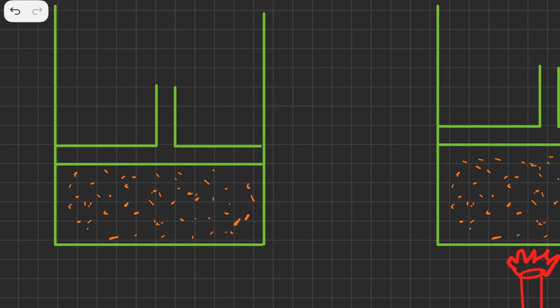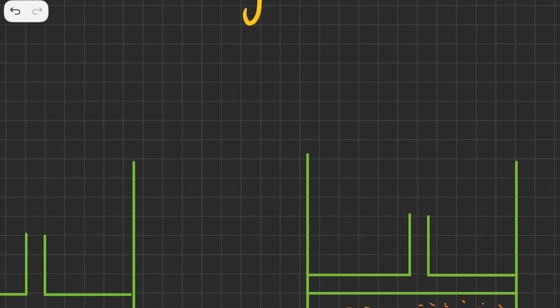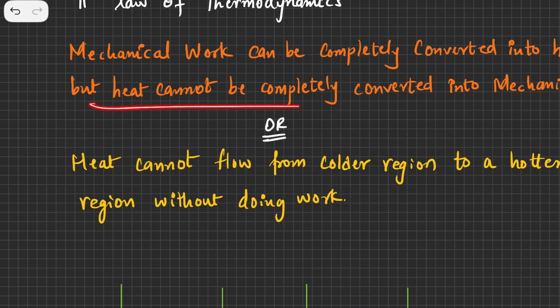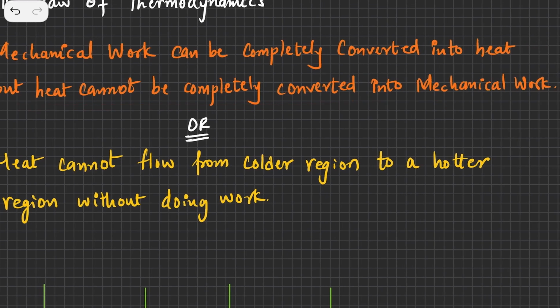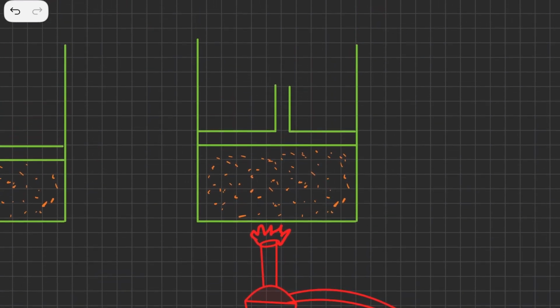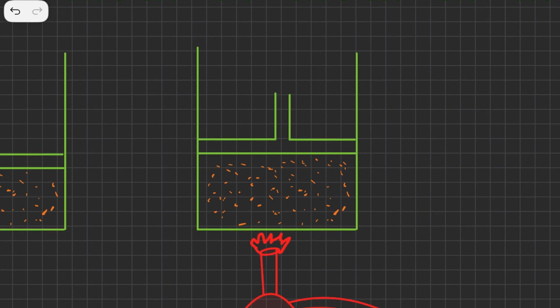Now let's take the other way around. Let's try to heat it, and let's see how it is going to get converted into mechanical work. So I have this again same piston. I am keeping it as it is. Now I am going to heat this container. So this is a burner, and the burner is going to increase the temperature of this gas. As the temperature increases, the molecules will start moving rapidly. They will collide with the walls of the piston as well, and the piston is going to move up.